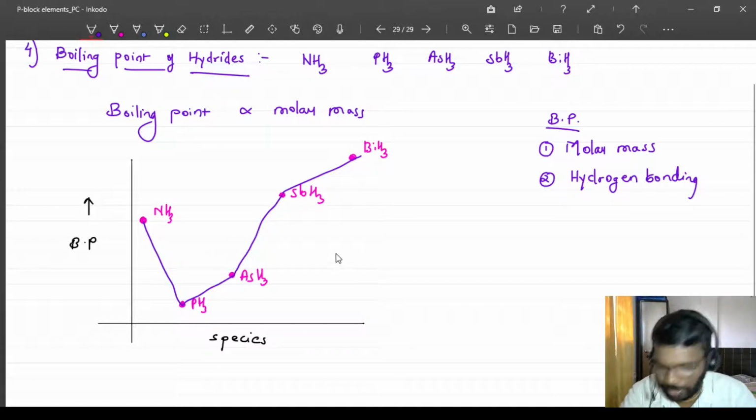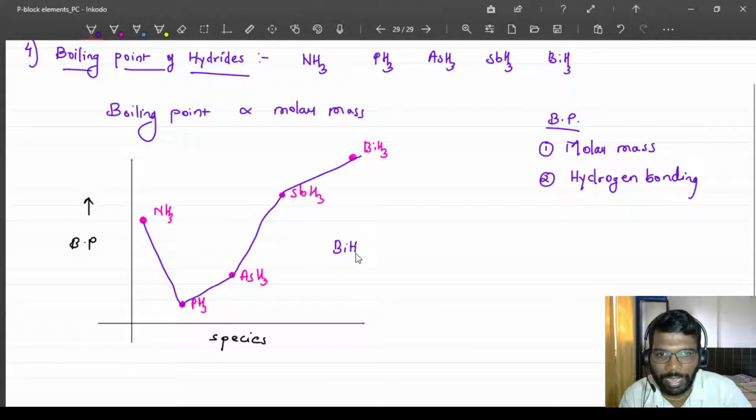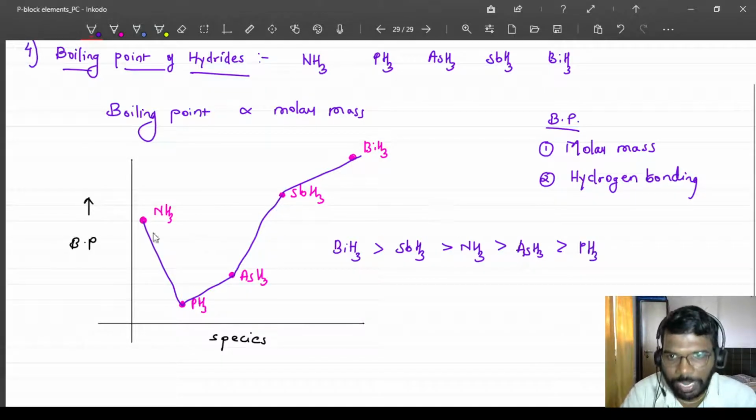If I want to write the decreasing order of the boiling points of these hydrides, the highest is BiH3, then SbH3, then after Sb the next point is NH3, then a little lower, AsH3, and the least boiling point will be of phosphine. Since nitrogen is comparatively highly electronegative than the other members of the group, hydrogen bonding is possible there. So this is the reason for the trend of the boiling points.